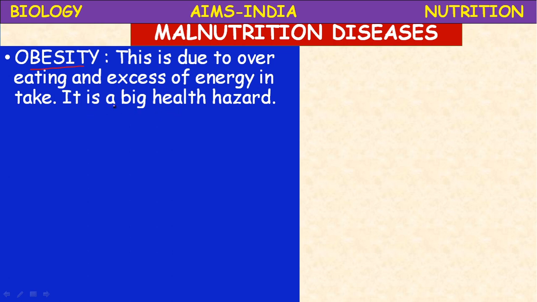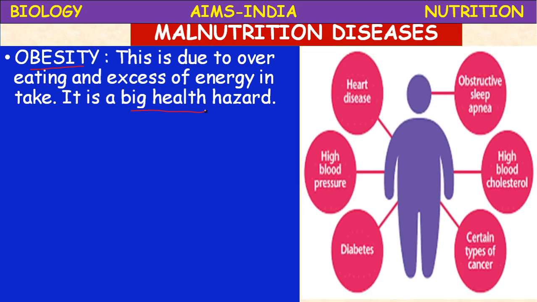It is a big health hazard. See how many problems arise. Heart problems, obstructive sleep apnea, sleeplessness, restlessness, high BP, cholesterol, certain types of cancers, diabetes, high blood pressure. These are all cardiovascular problems.